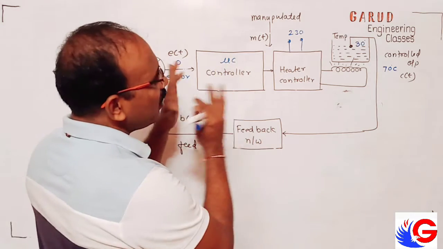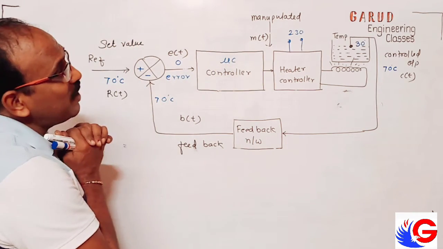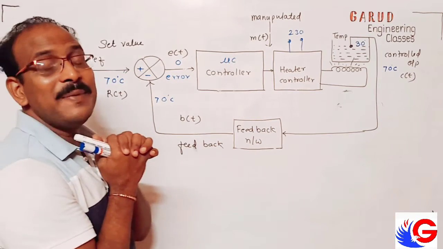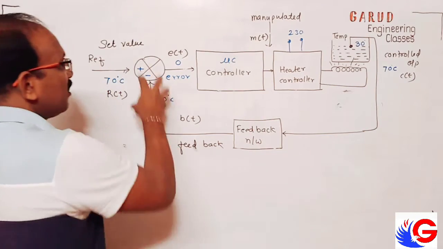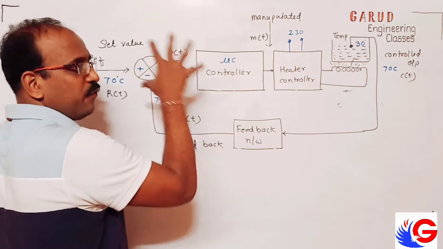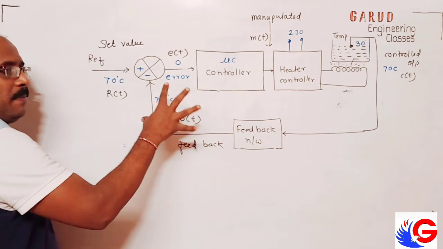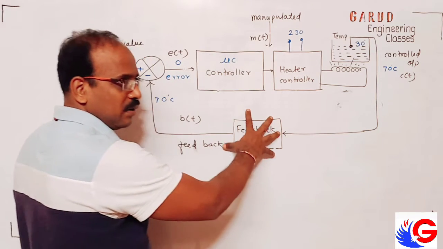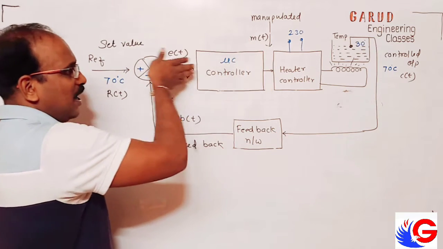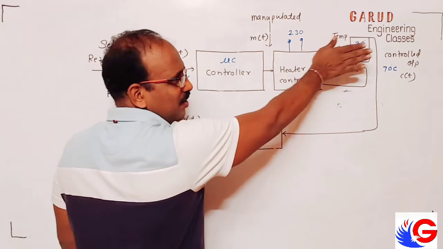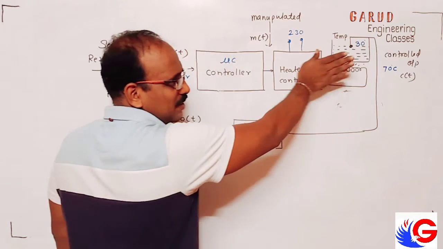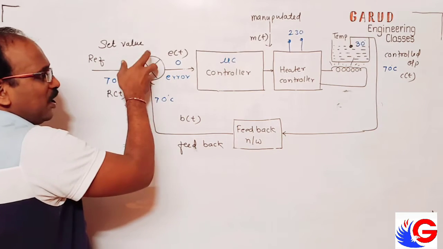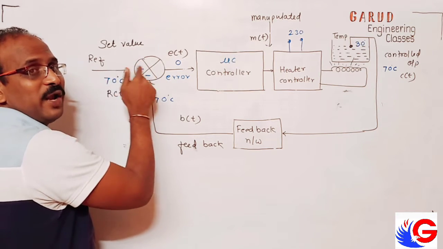But this is the real system. But how do we present this in a control system, mathematically? So this is the summing point. Few things we have to remember. This network is the feedback network or back network. This is called the forward path. See how it is moving, it is moving this way. This is called the forward path. This is called the feedback path. This particular point is called the summing point.